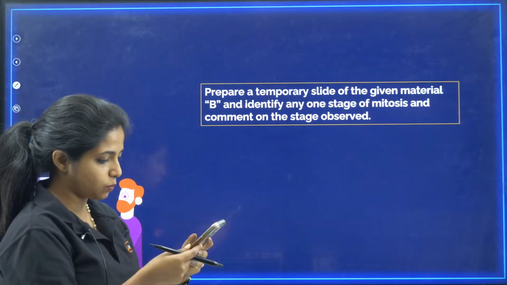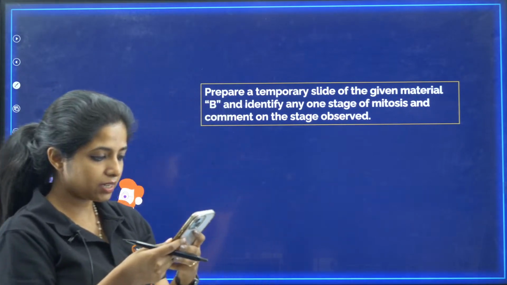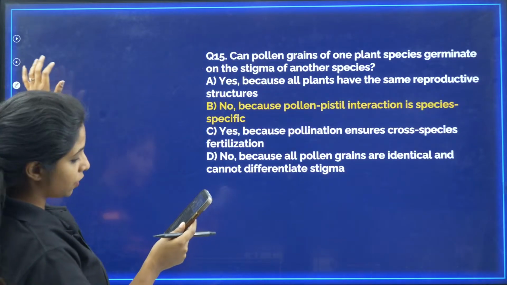And going ahead with the next experiment. Ma'am, question didn't understand. Jai Shri Krishna. Which question, Baba? Can you tell me the number?